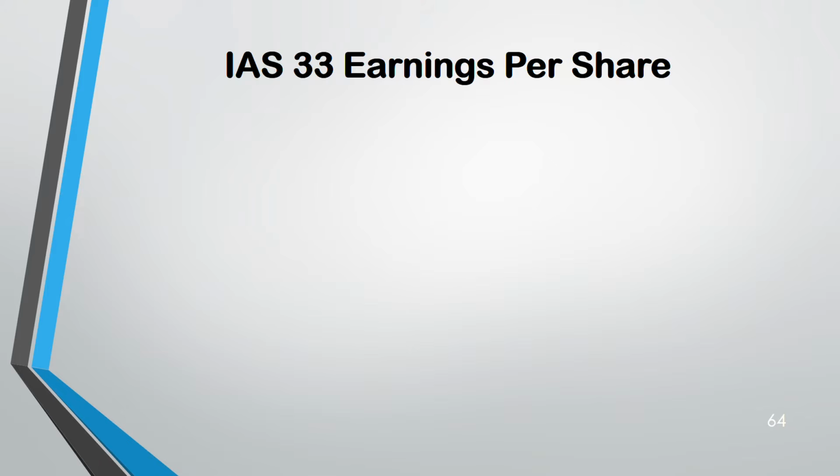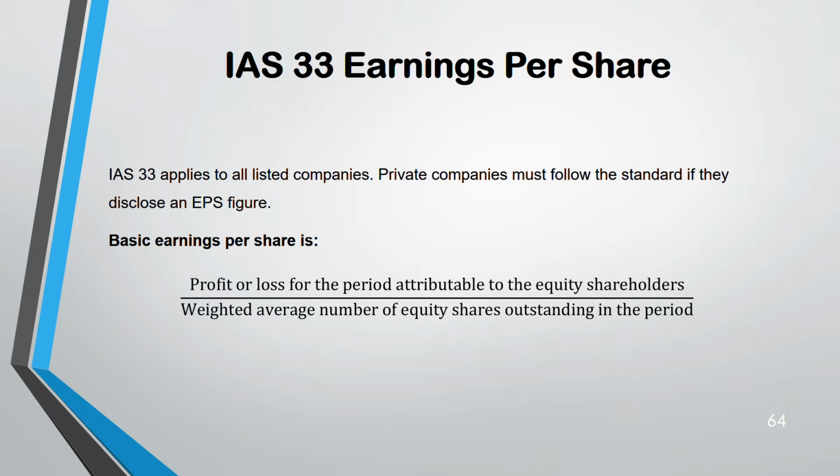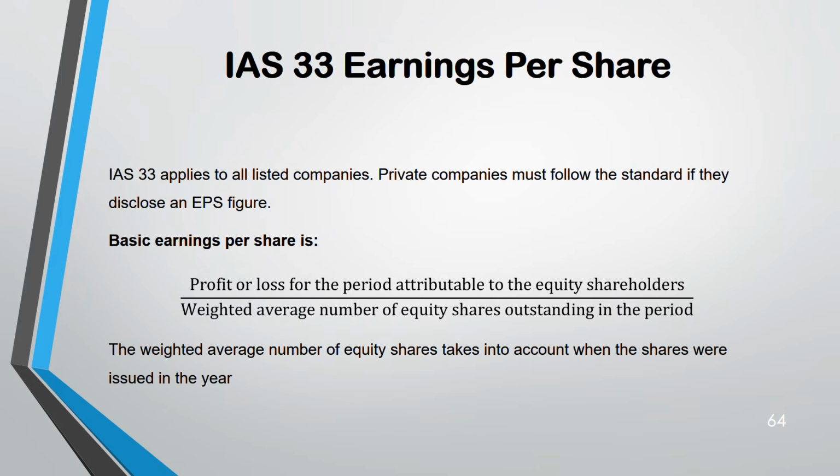IAS 33. This applies to listed companies. Private companies have an option. If they want, they can. But if they decide to apply IAS 33, they have to disclose the earnings per share figure. There are two types of EPS, basic and diluted. Basic EPS formula is this: profit and loss divided by weighted average number of equity shares. And the weighted average number you have to calculate based on the shares that you've issued in the year.